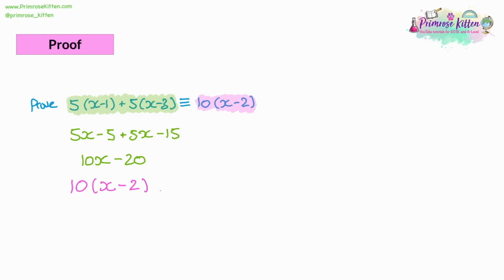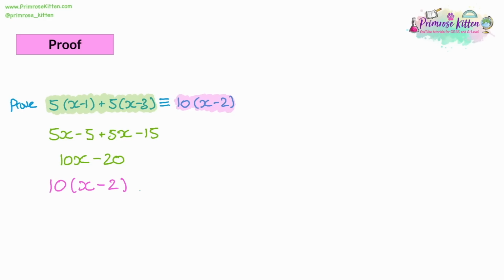So to prove something, look at the unsimplified algebra, simplify it as much as you can. Have a look at the answer and use that as a clue to think what your last step is going to be. One thing you can't do with proof, though, is use that final answer as part of your working out. Let's look at another example.